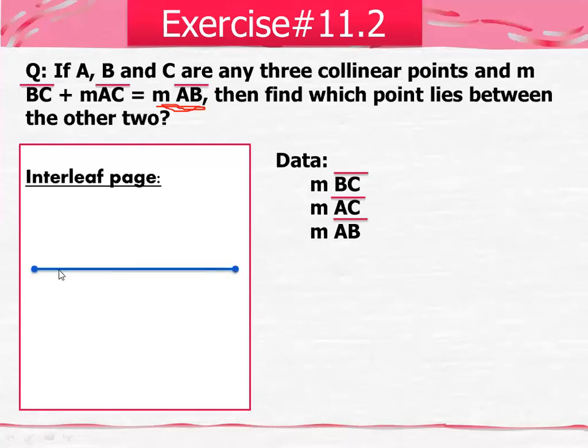Just like this, I'm going to draw a line. Since there is no measurement given, I will draw a random measurement. I will draw a line segment of random measurement. So simply I will write here A and B. This is my point A and this is my point B.